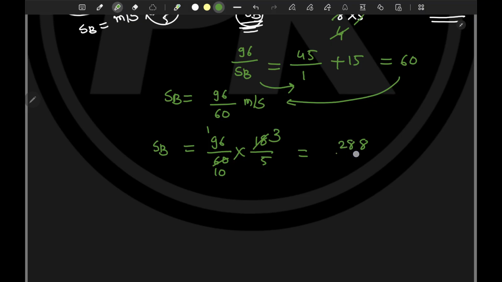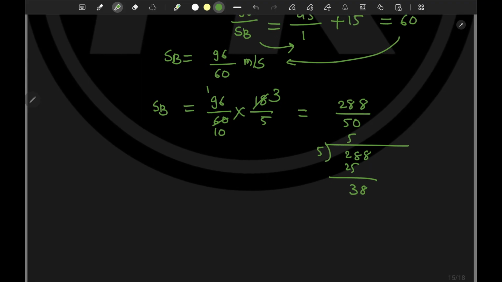Okay, divided by 50. Okay, now solve it further, and now I'll just divide it by 5, and I'll just put a decimal. So it is 288. So 5 5s are 25, it is here, 8 is down, then 5 sevens are 35, again it is 3.